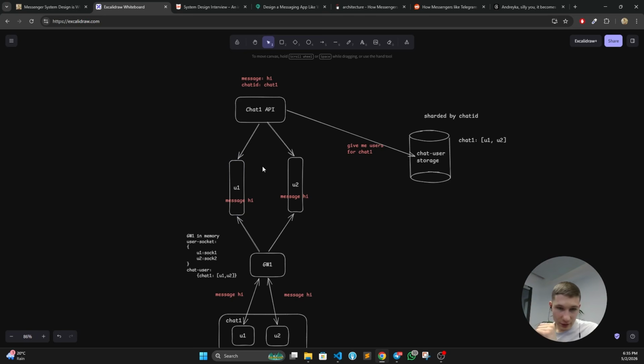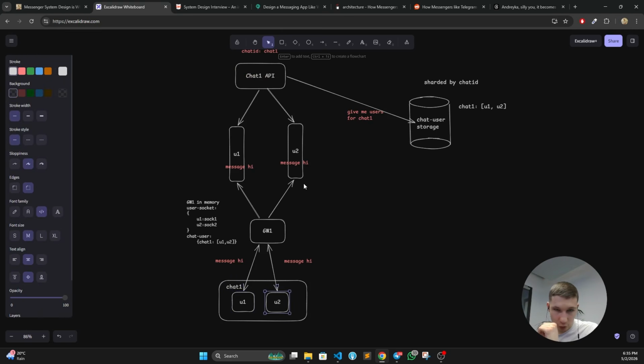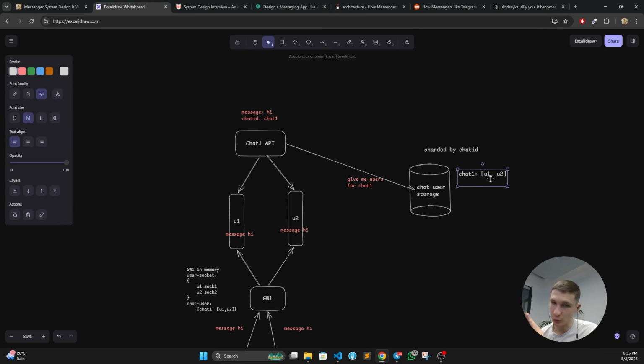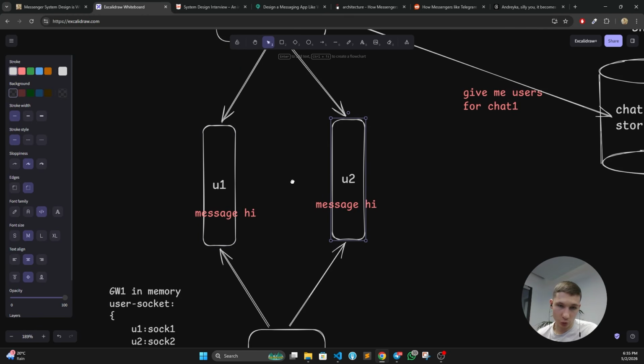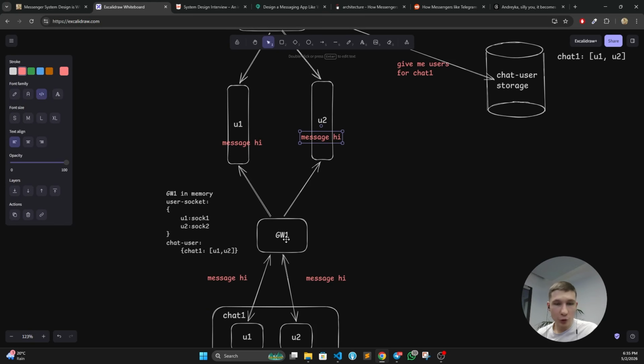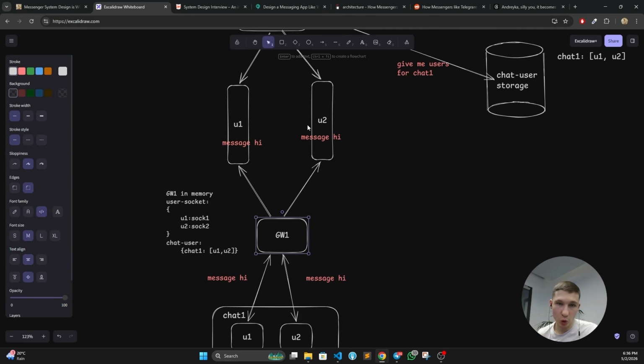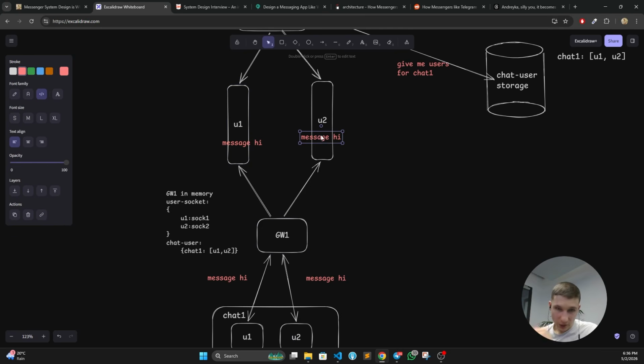It really differs between message broker implementations, but let's assume it's all done perfectly already and we don't need to worry about that. Let's say we have chat 1 with user 1 and user 2. We got a message for this chat 1. We resolve it. We see user 1 and user 2 need to be updated. We send a message. 2 different physical queues are going to enqueue this message. Gateway node, upon connecting the users to itself, needs to subscribe to all the queues that the users it has right now. So user 1 connects to gateway 1, it needs to connect to the user 1 queue. Same happens with user 2. Yeah, of course, it can be a single queue physically, like a physical server, but with 2 topics.